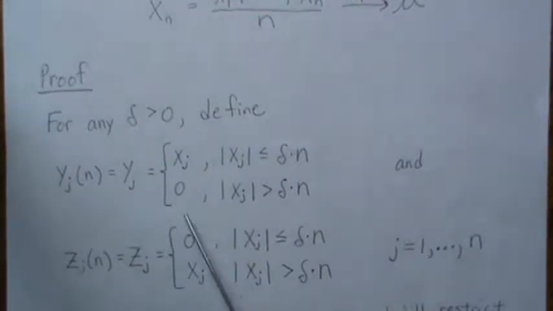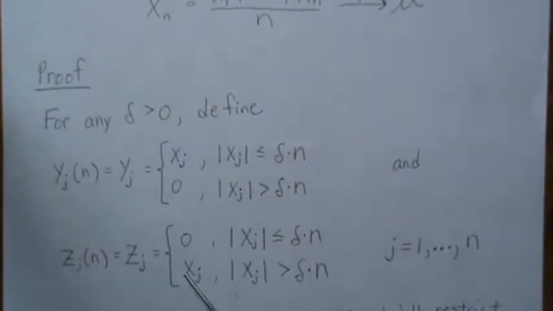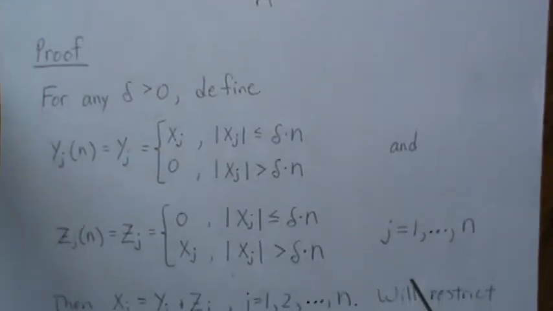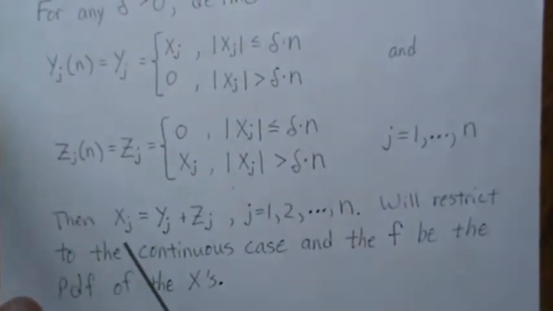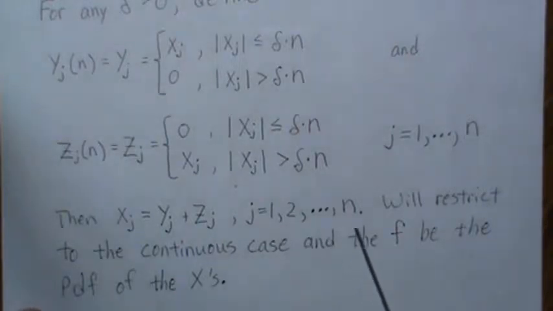And Z_j is going to be the opposite. It's going to be 0 when X_j is less than delta n, and it's going to be X_j when we're beyond that. And this is for all j equal 1 to n. So then X_j is Y_j plus Z_j.